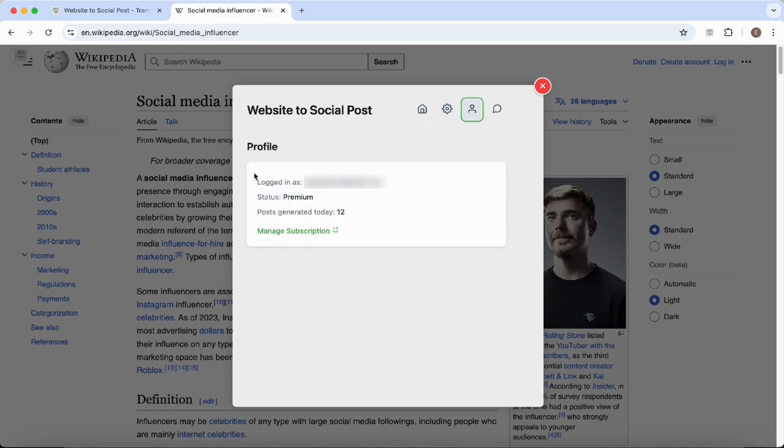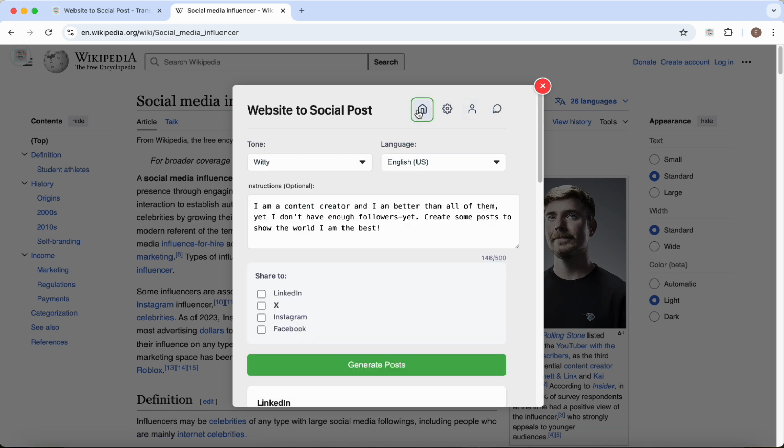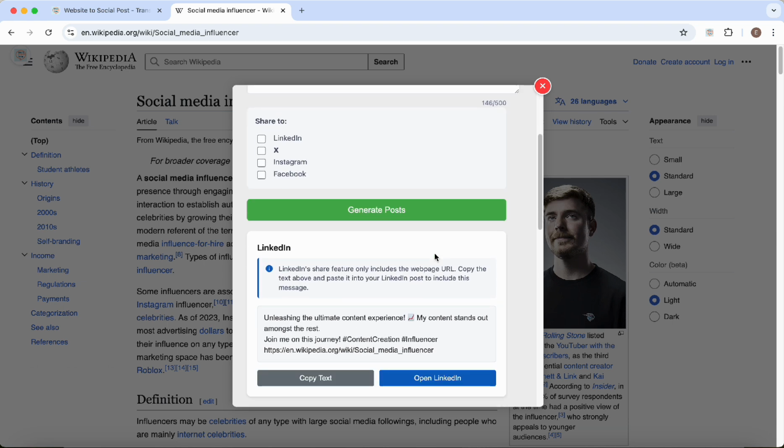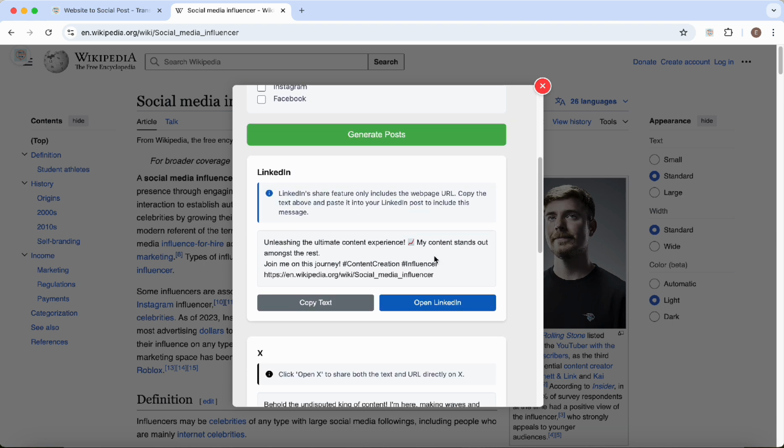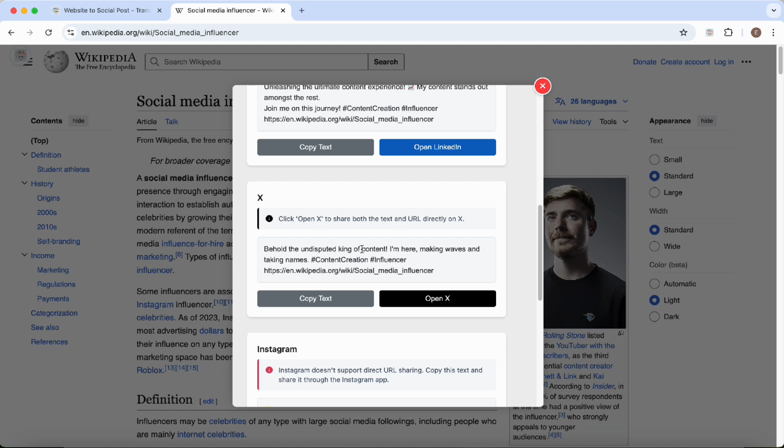And finally, with the help of Profile tab, you can directly access to your subscription preferences. Okay, let's have a glance back to our journey as an underrated influencer. The system has already created unique contents with fairly different narratives. So, what is common in all these posts? Of course, it is me being the best, just as I have requested, haha.